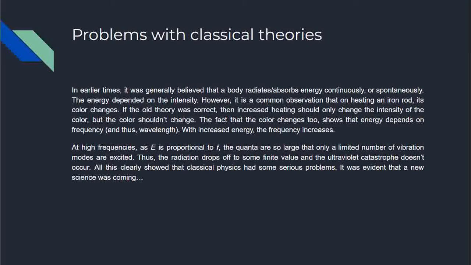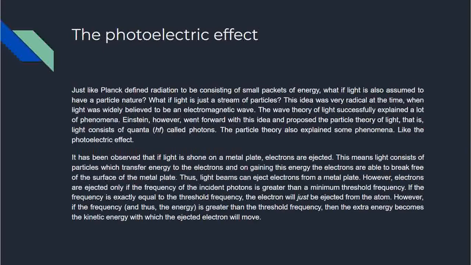So at high frequencies, the classical theories predicted the ultraviolet catastrophe, an infinite amount of energy. But if you divide energy into discrete packets called quanta, the advantage is that the quanta are so large at high frequency that only a limited number of vibration modes are excited, and the radiation drops off to some finite value, and thus the ultraviolet catastrophe is avoided. All this clearly showed that classical physics had some serious problems. It was evident that a new science was coming.